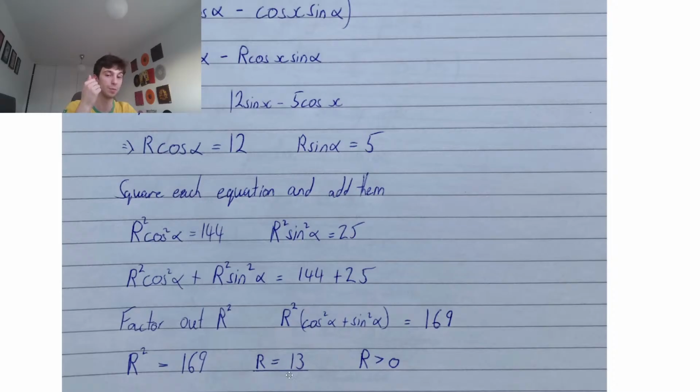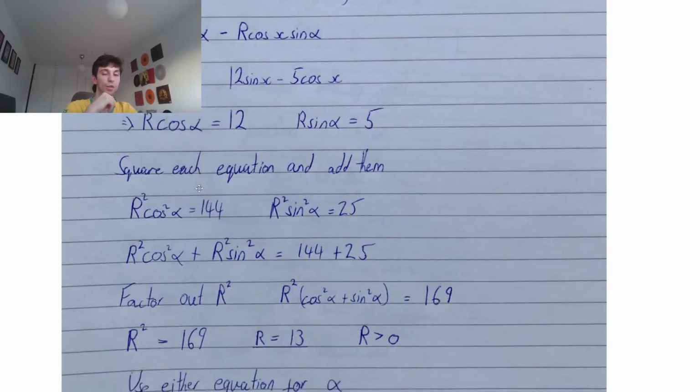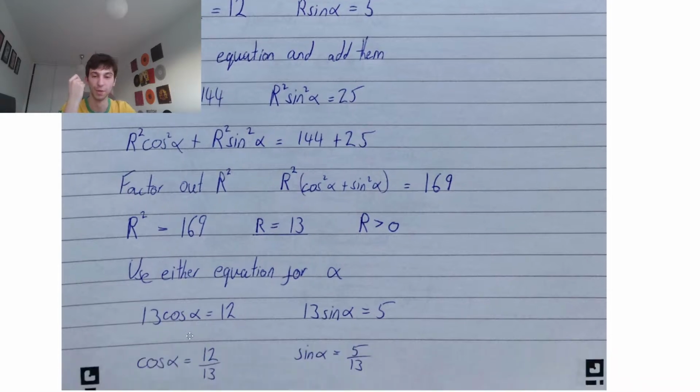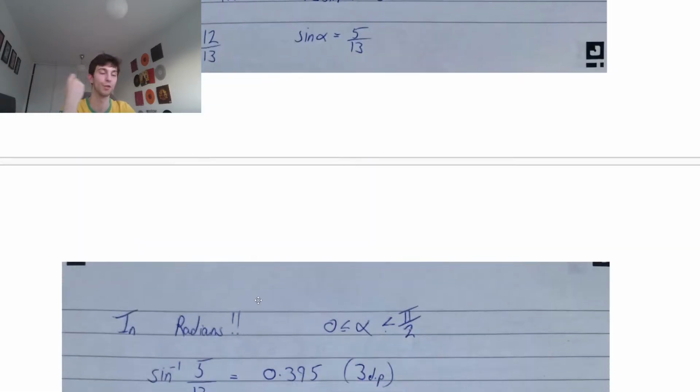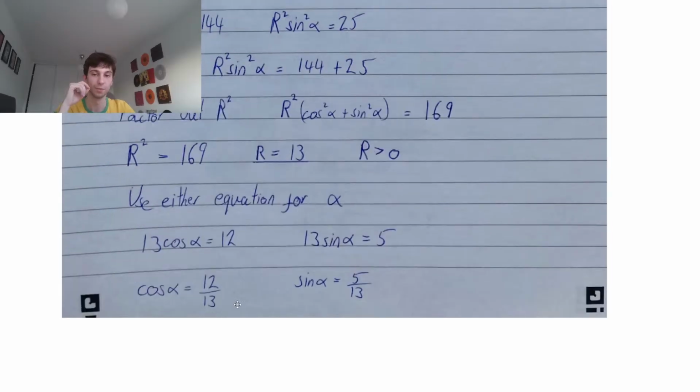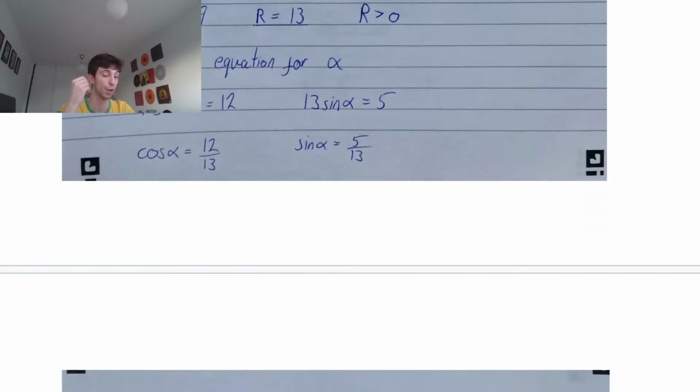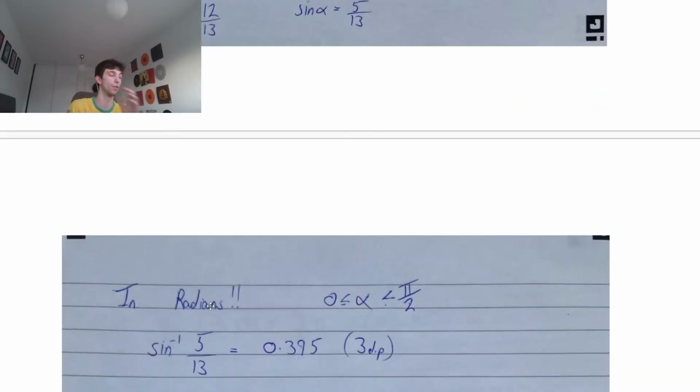All we have to do now, guys, is plug this value of r into either our r cos alpha or our r sine alpha equation, and then we can rearrange it to find alpha. So what did I choose to do? I chose to use the sine alpha equation. You can use either one. So plugging in r equals 13, we have that cos alpha equals 12 over 13 and sine alpha equals 5 over 13. Now we can either inverse cos 12 over 13 or inverse sine 5 over 13. I decided to inverse sine 5 over 13.